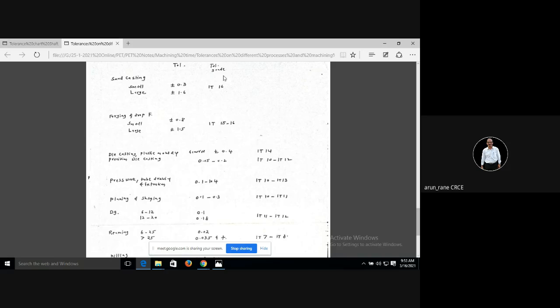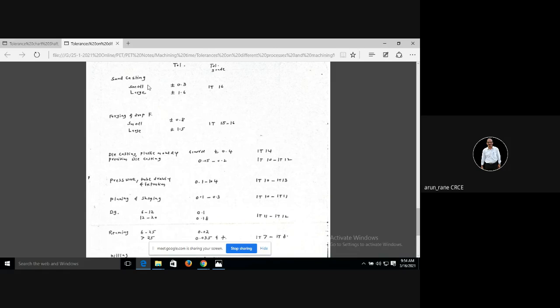Now you forget about this IT 16, IT 15, 16, IT 14. Because if you want to understand this, then you'll have to sit with the design data book, and refer to the design data book and find out how much tolerance comes in IT 16, IT 15, 16. So to make your life simpler, I have given it like this.